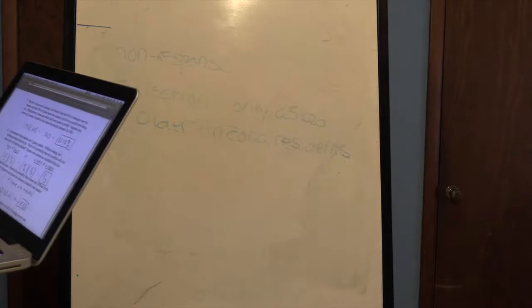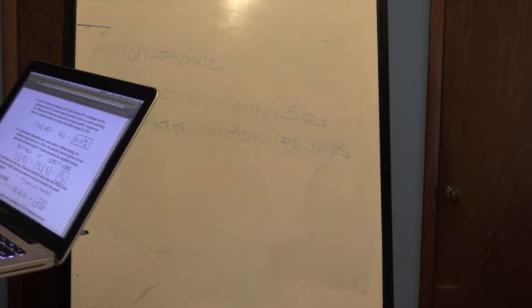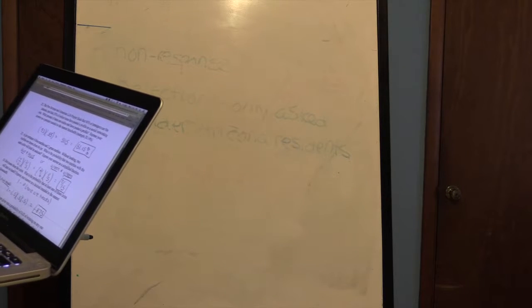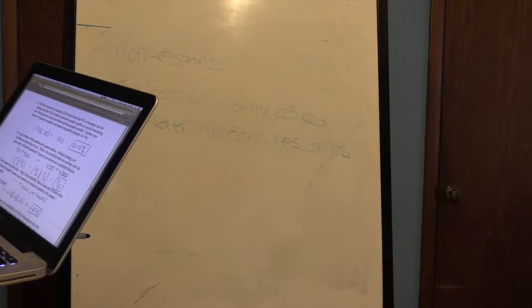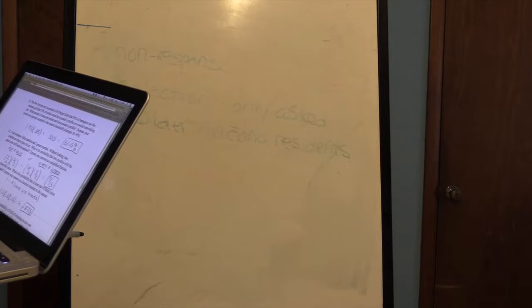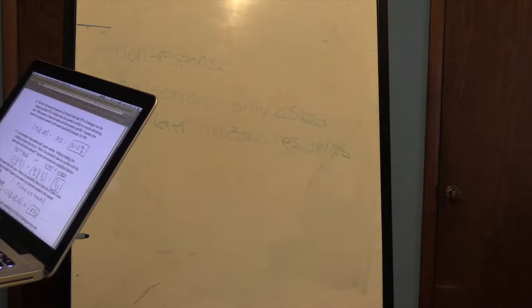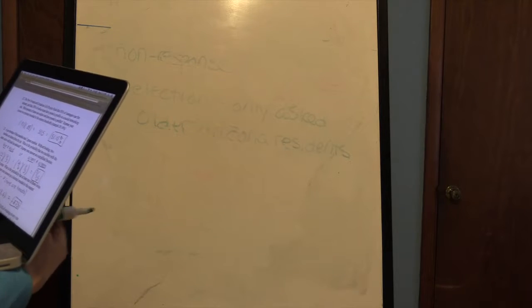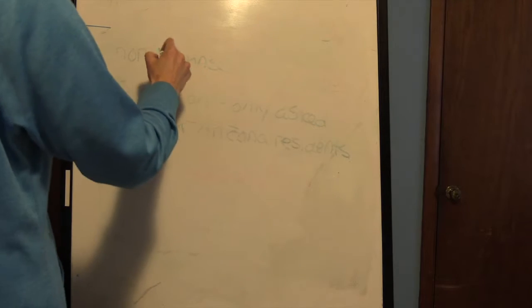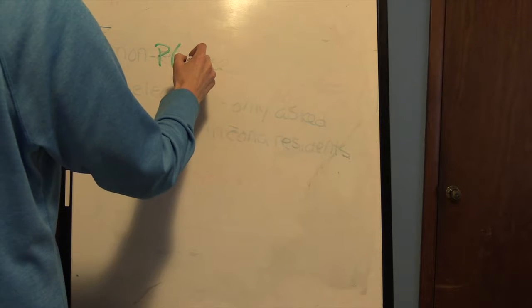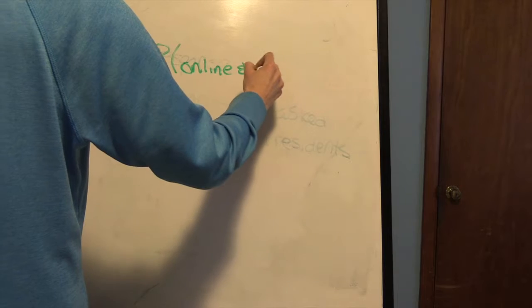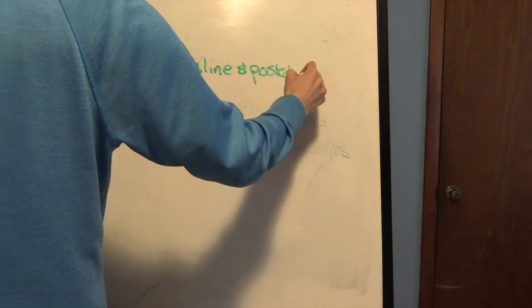The Pew Internet and American Life Project finds 93% of teenagers use the internet, and 55% of online teens have posted a profile on the social networking site. What percent of teens are online and have posted a profile? Okay, so this is really one of those conditional problems. So it's what's the probability that a teen is online and has posted a profile?